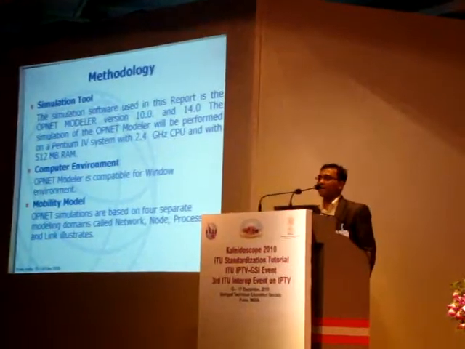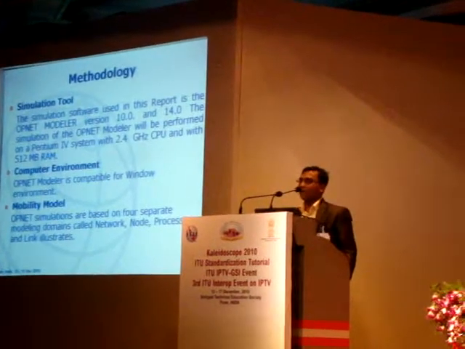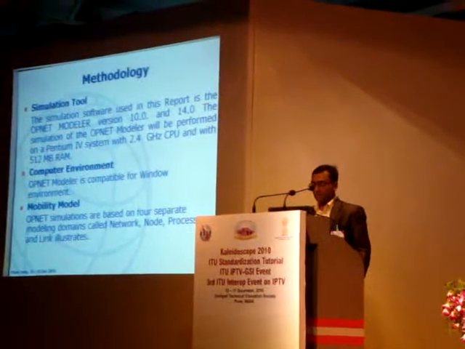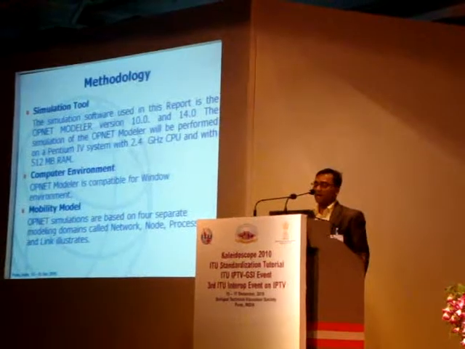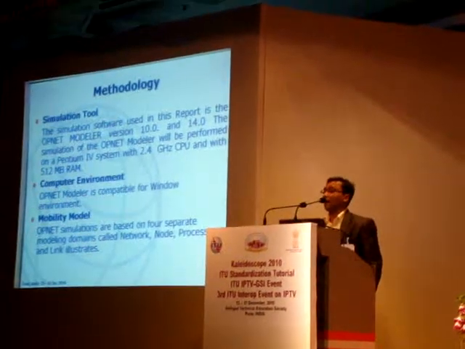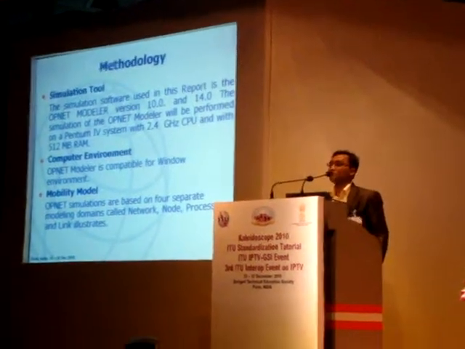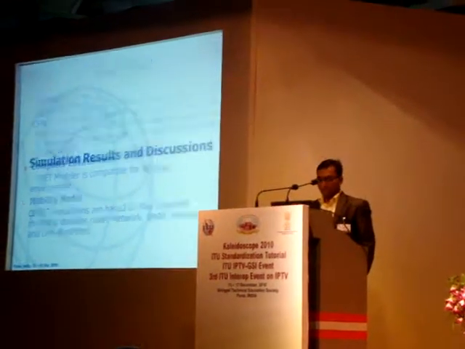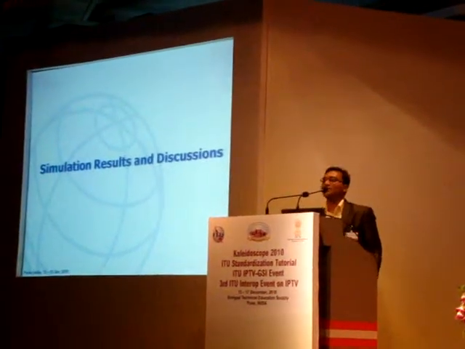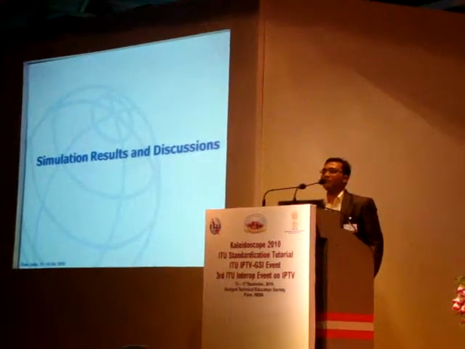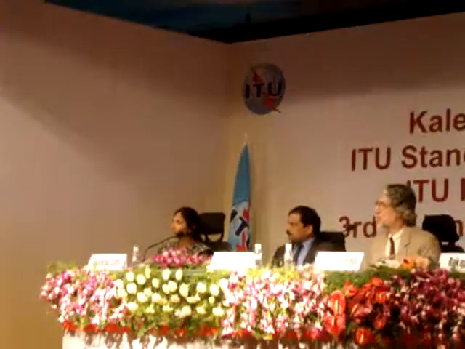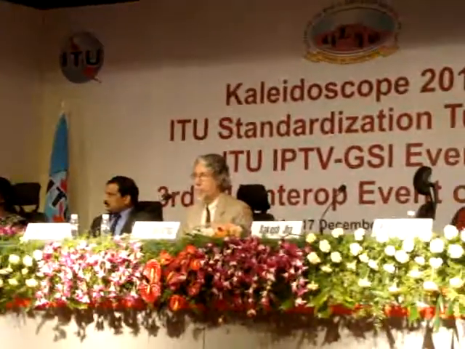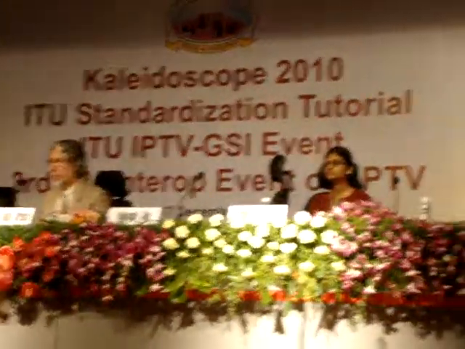Mobility model: we know there are 4 basic models in the OPNET Modeler, called network model, node model, process model, and link state models also. Basically, the main idea in the node model is the source coding. Now for solution, results and discussion, because we have a time frame, I only concentrate on the work I have done. The performance metrics for my simulation results are throughput, media access delay, download response time, and average end-to-end delay.